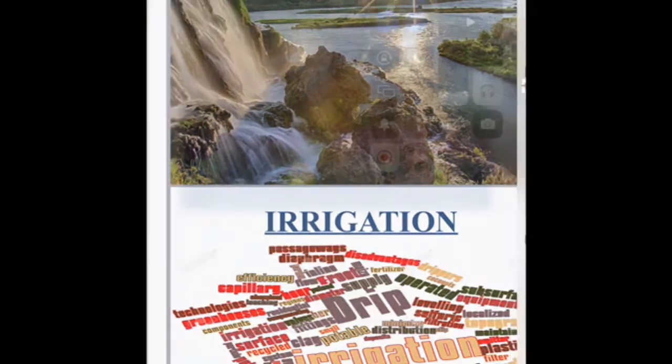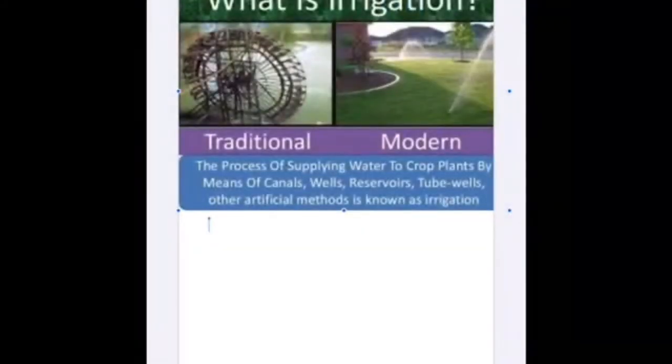What is irrigation? Irrigation is the process of supplying water to agriculture fields or to the crops by means of canals, wells, reservoirs, tube wells and other artificial methods. So children, when we talk about supplying water to agriculture fields or to the crops in the field, there are two methods, the traditional methods and the modern methods.